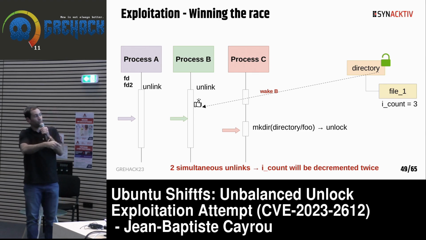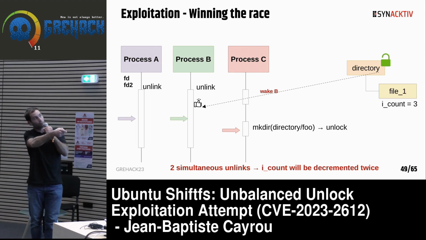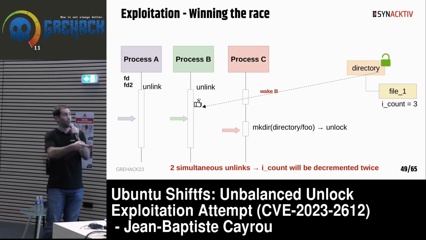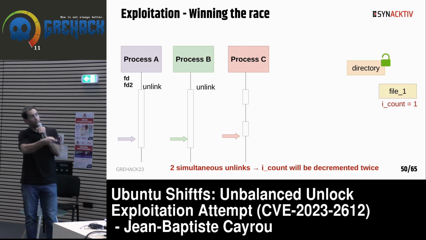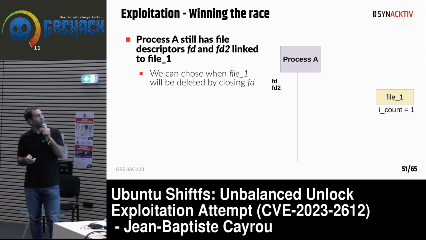Now we are in a situation where we have 2 unlink operations at the same time, and we still have the link between the directory and the file. So that means the icount value will be decremented twice. So here we have value 3, and just after, value 1. And then we have no more links. Okay, so now what? Now it's quite good for us.